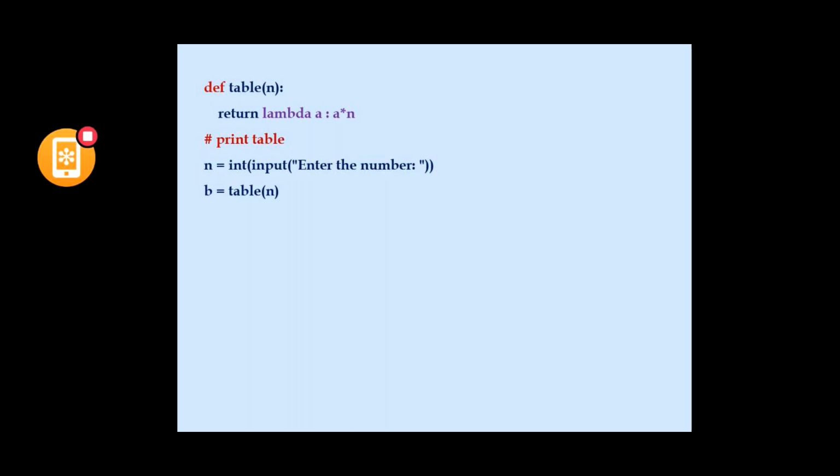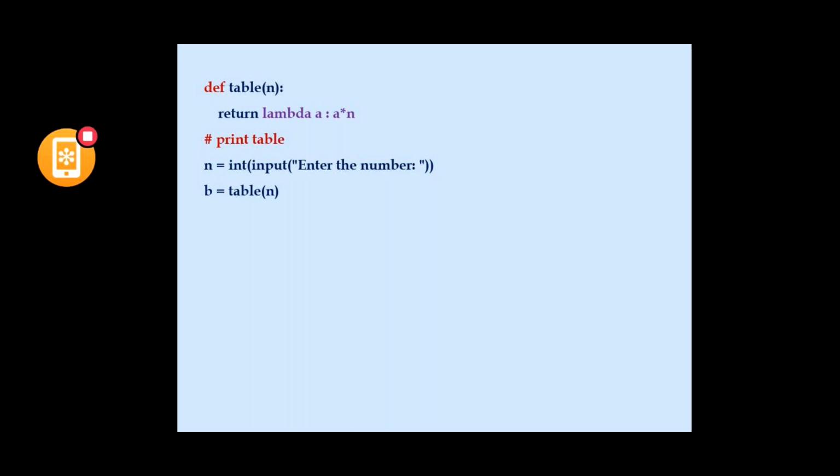Whenever the table of n is called, the cursor will move to the function table, and it waits because the lambda needs another variable called a. The lambda function needs a value for a to evaluate with the variable n.